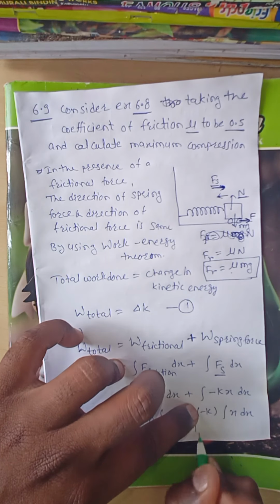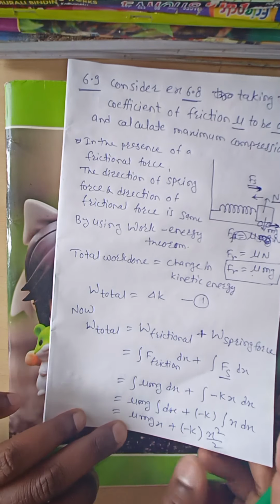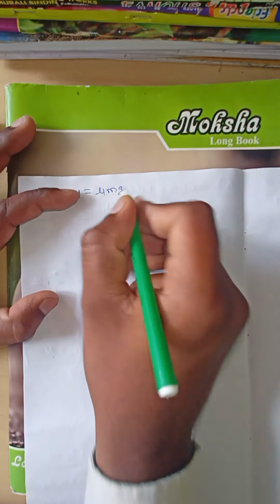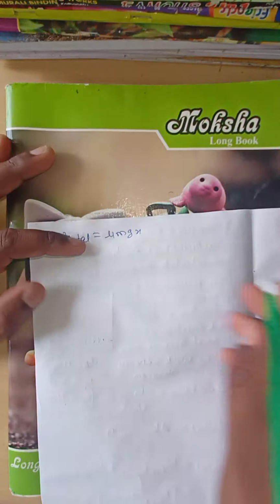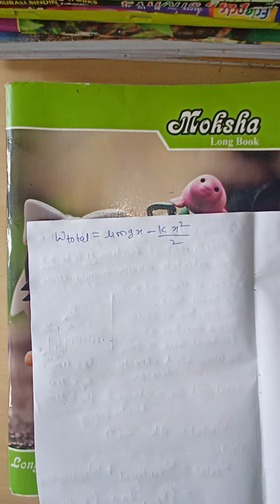Therefore the total work done is equal to the work done by the frictional force, mu mgx, and minus k x square divided by 2.